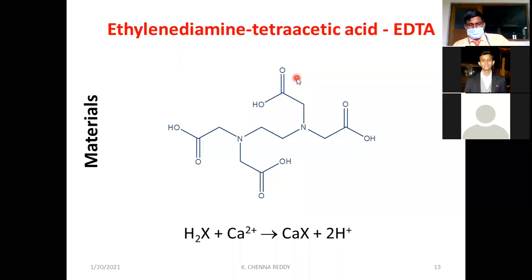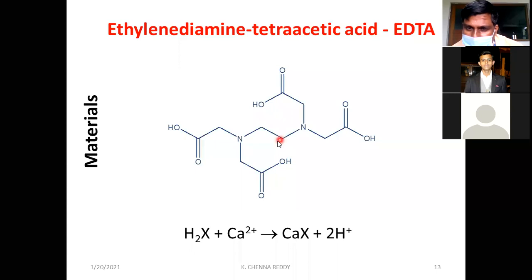That is, 6 bonds can be formed, which means it can donate 12 electrons. What are the active sites which are donating those electrons? Let us see: here one oxygen, here one more oxygen, here one nitrogen, here one nitrogen, here one oxygen, and here one oxygen. Totally 4 oxygens and 2 nitrogens, 6 atoms, all having electron pairs.